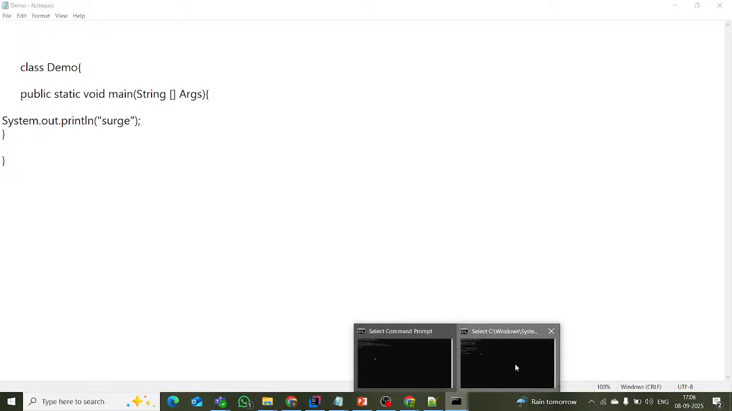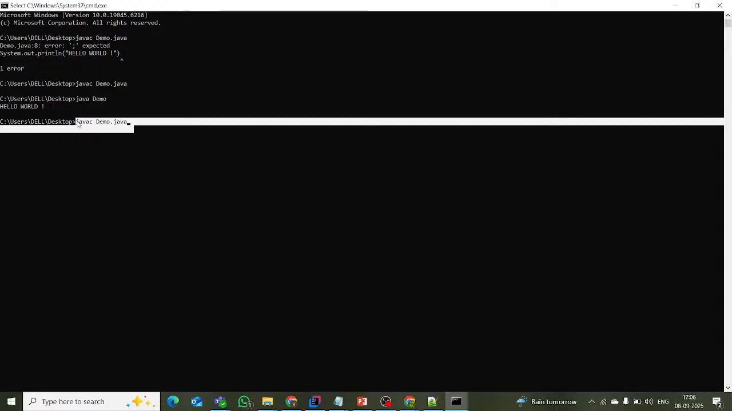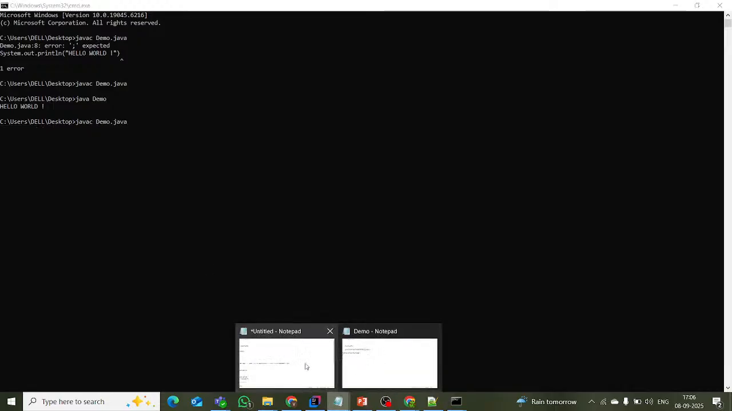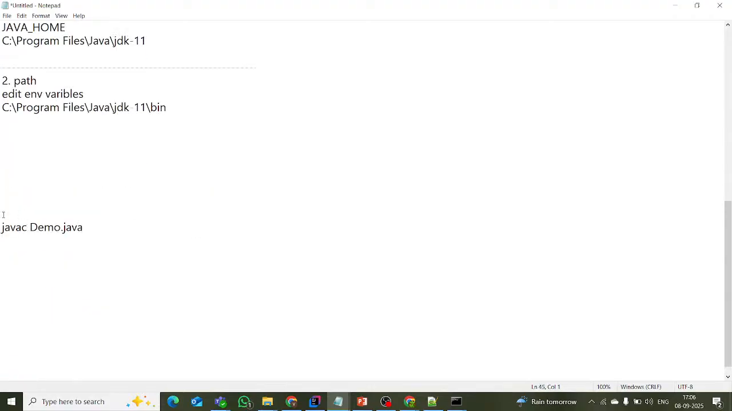Same, go to the command prompt. This is my output. Just hit the up arrow: javac demo.java. For what? This is for compiling. Just copy this one. For compile, this is the command: javac class name followed by .java.